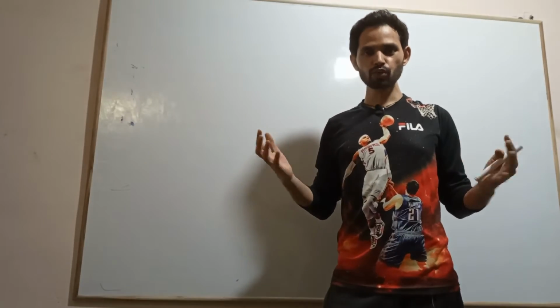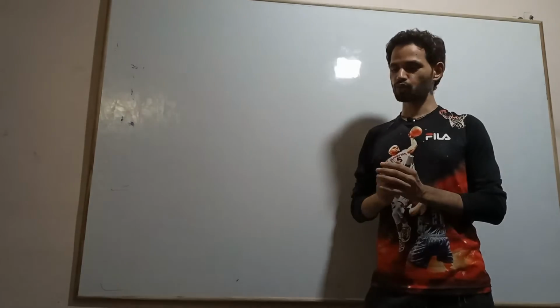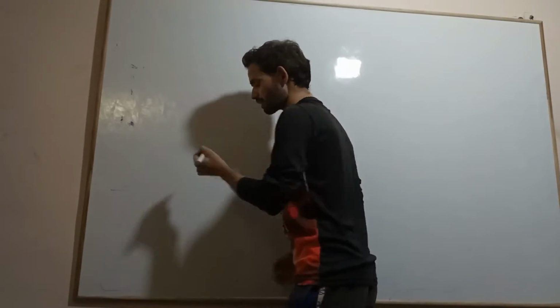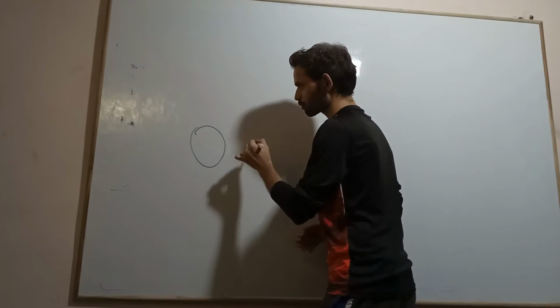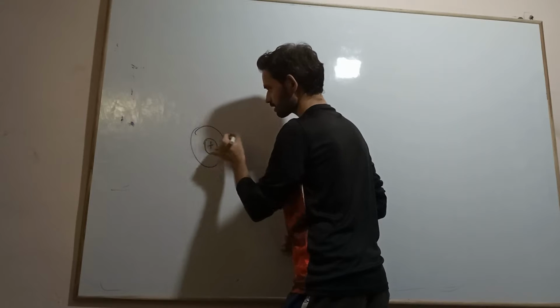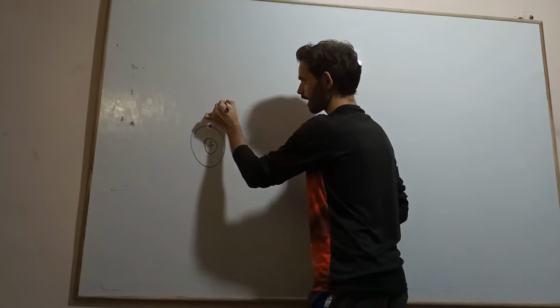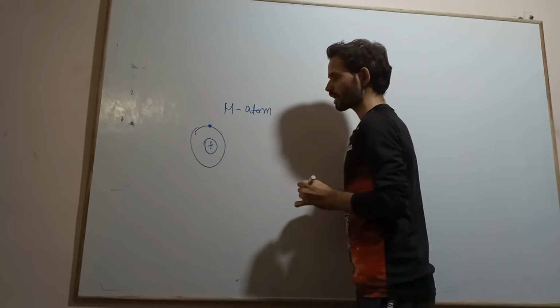Then we bring all the atoms together to form one solid. Let us say this is one atom, with the nucleus and the outermost shell having an electron. Let us say it is a hydrogen atom.